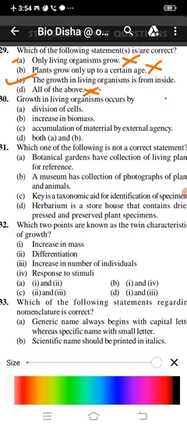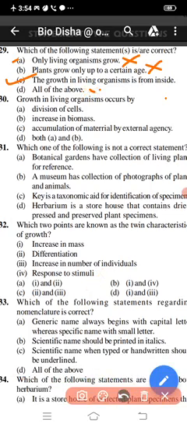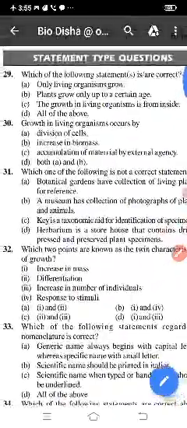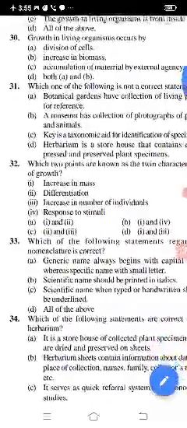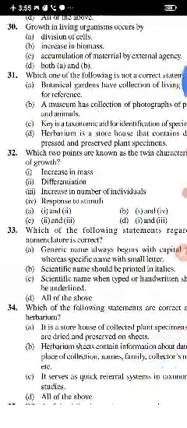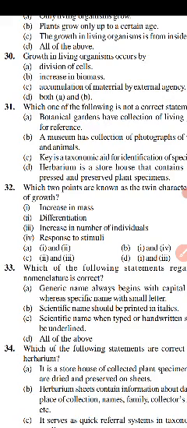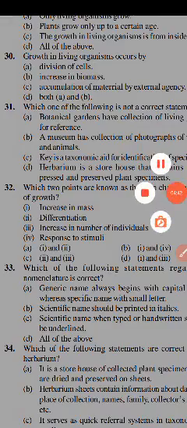Next, we'll take the next question. 29 is over, so we go to question number 30. You can see question number 30: growth in living organisms occurs by.